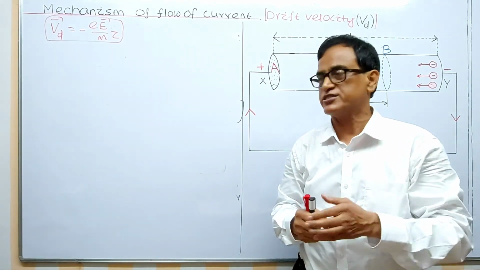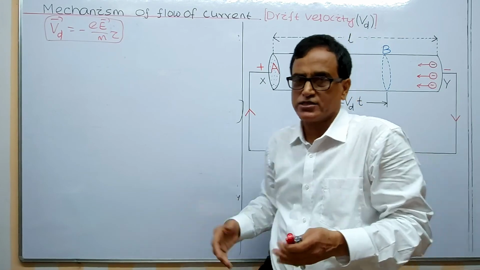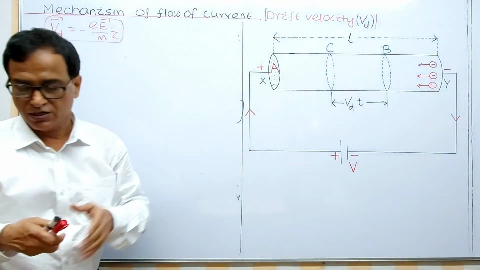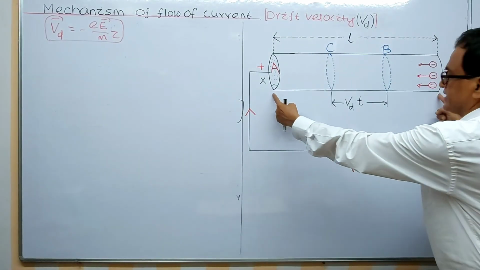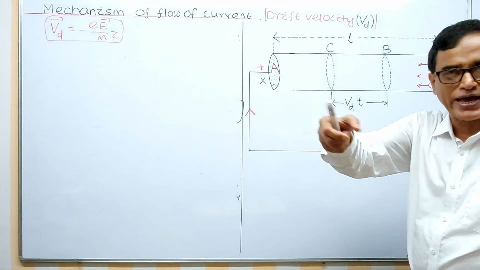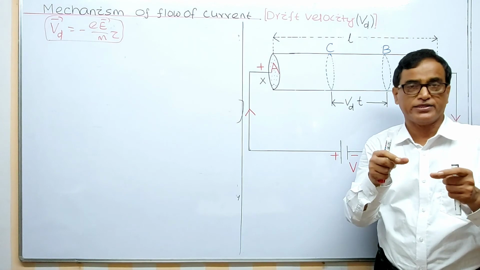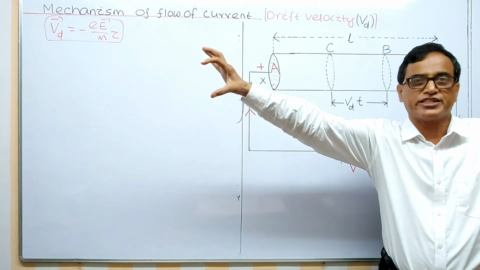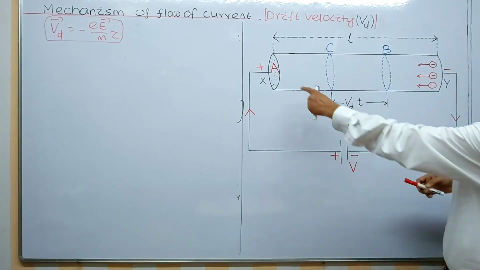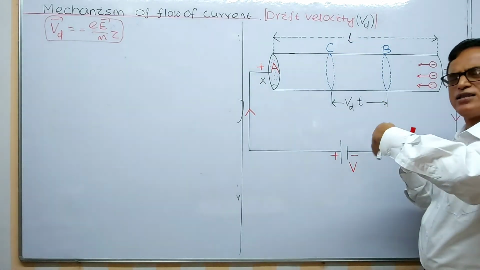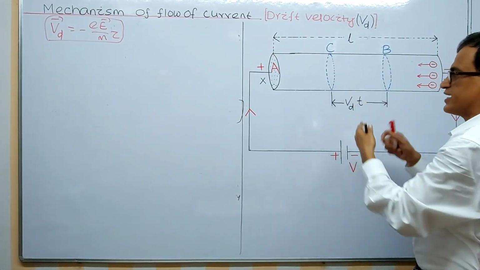This is a very important concept. You can see this diagram. It will take some time, that's why I plotted it earlier. Now this is a conductor of length L. It is not a pipe, it is just a wire. I have taken an amplified form. It is a cylindrical wire, so area of cross section A, total length is L. Length may be anything, but we have taken a section.